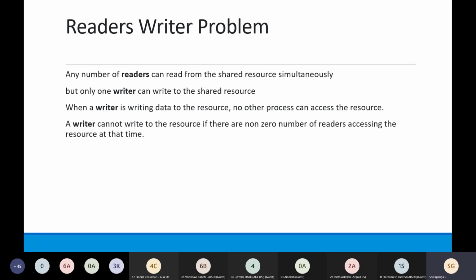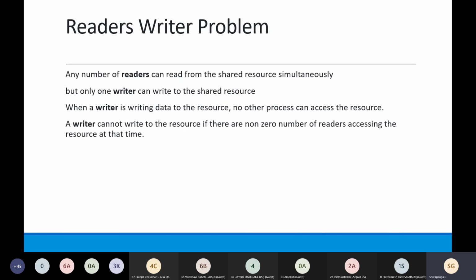Okay, so in the last class we have seen the producer consumer problem and the dining philosopher problem. So this is another problem, that is the reader writer problem. Now what things have to be considered while synchronizing different reader processes and different writer processes? We will discuss those scenarios and then the solutions to those issues that happen because multiple processes are executing simultaneously.